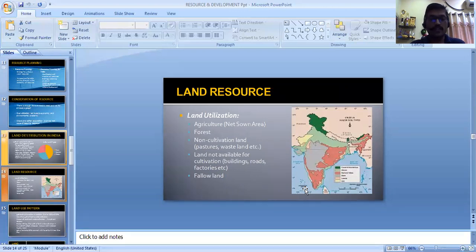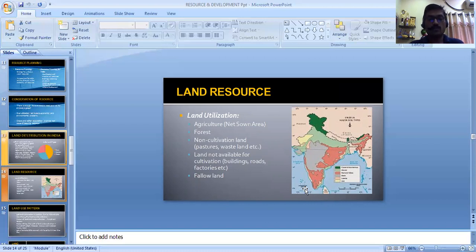We utilize this land for various purposes. The first and major purpose is agriculture. The highest amount of land we utilize for agriculture. The second is forest. For environmental balance, there should be proper utilization and distribution of forest too. There is non-cultivable land too, like pastures and wastelands.